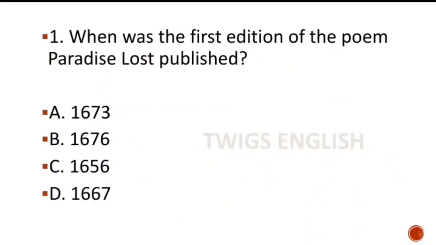First, when was the first edition of the poem Paradise Lost published? The year of publication of the first edition of Paradise Lost. Here the right answer is option D, 1667. In 1667, the first edition of Paradise Lost was published.